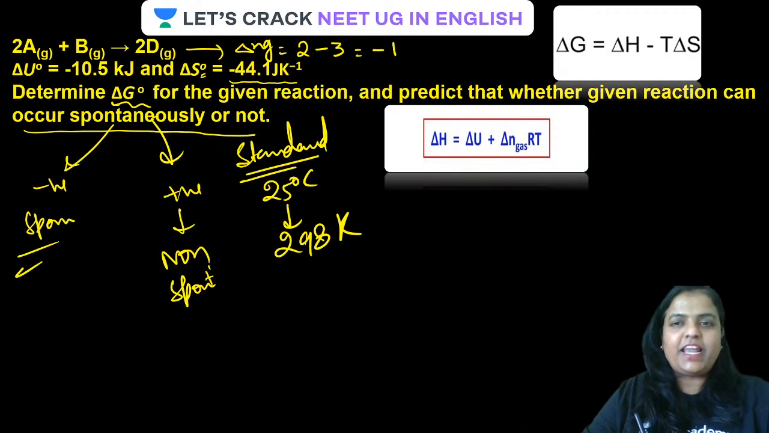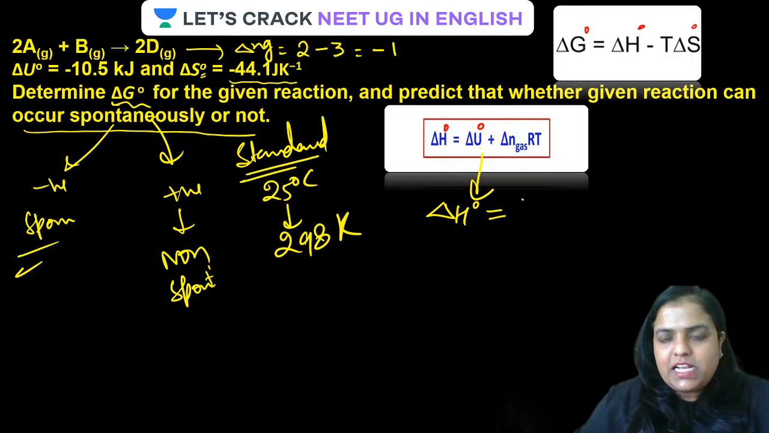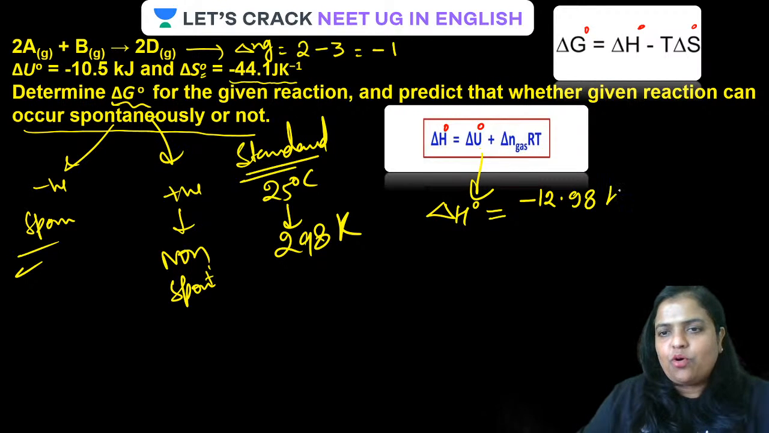So temperature is there, R value you know, delta Ng you know, so put all the values here and find out the value of delta H naught. Make it delta H naught here, standard condition. Clear hai, guys? Put the value of delta U here, delta Ng here, R here, temperature here, and find out the value of delta H naught. Guys, delta H naught is coming to be equal to minus 12.98 kilojoule. I'm repeating, it is coming out to be how much?